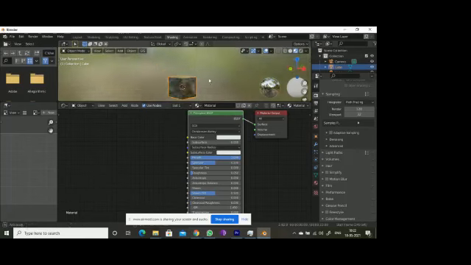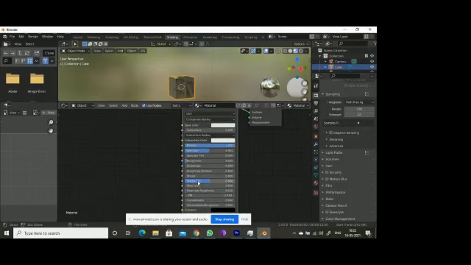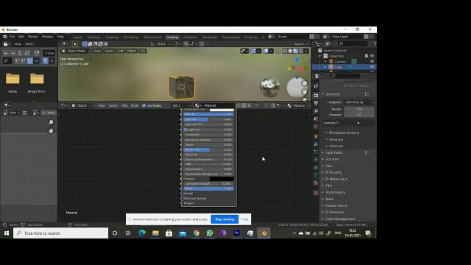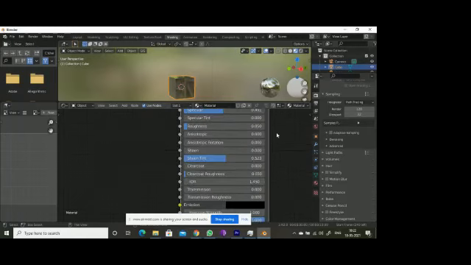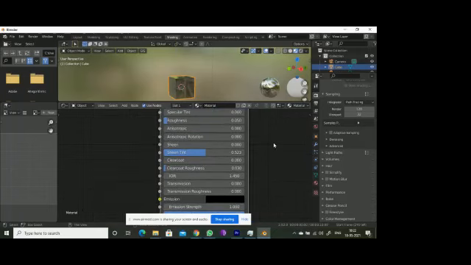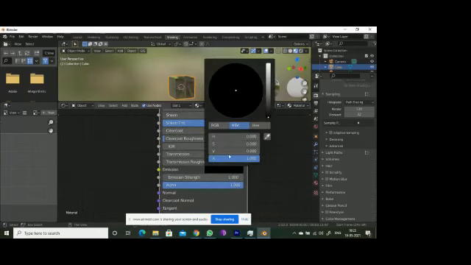Specularity means the shininess, etc. Sheen tint means, if you have ever seen a tin can or something, the same properties will get applied to this. Anisotropic means, a chalk piece is anisotropic, right? If you want that kind of texture, you can use it. And here you have emission options.